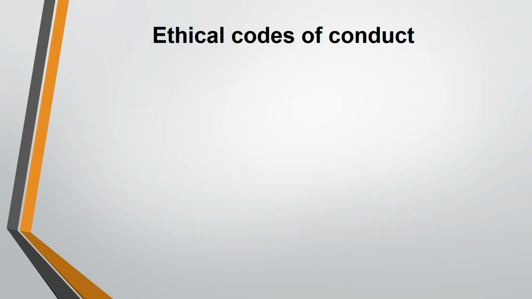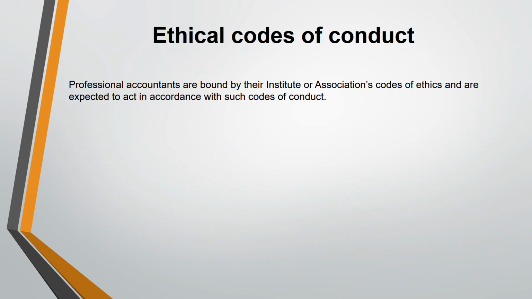So, the ethical code of conduct. What is the ethical code of conduct? There is an ethical code of conduct. The reason why this code is set is that otherwise everyone will follow ethics according to their wish. They will say, I think this is ethical. Then no one can question them, right? The other person will say, I feel this is ethical. That's why there are 5 ethical codes of conduct, and every ACCA member or accountant is bound by this ethical code of conduct.